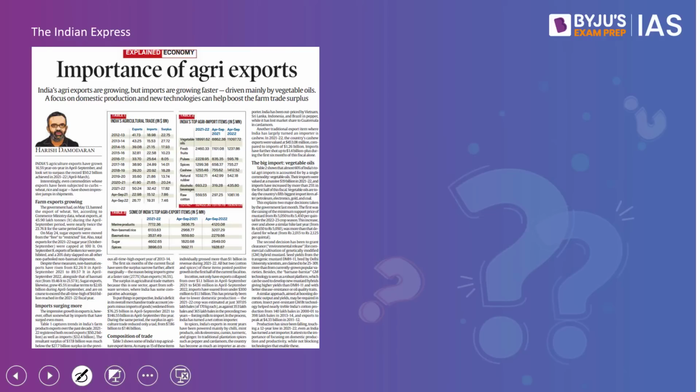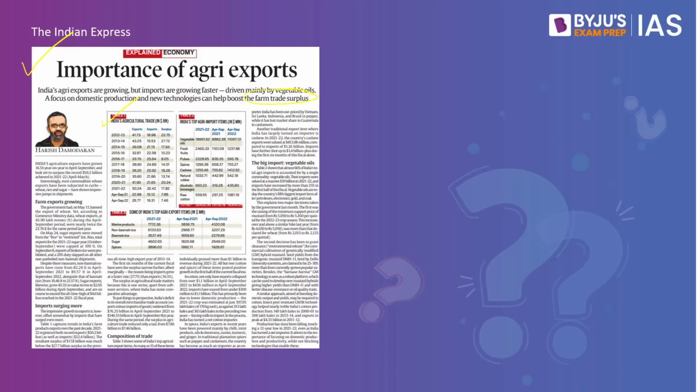Now, what is the context? This article from the explained series of the Indian Express takes an account of India's international agricultural trade. The article notes that though India's agricultural exports have been growing, imports have also been growing, and worryingly, at a much faster rate. In this context, the article suggests several measures to increase agricultural exports from India in order to ensure a sustainable farm trade surplus. The illustrations give an account of India's agricultural trade over the past decade.